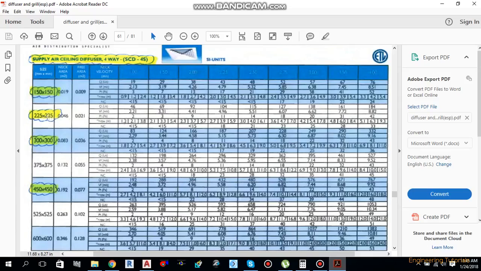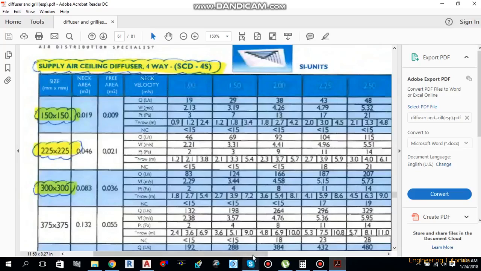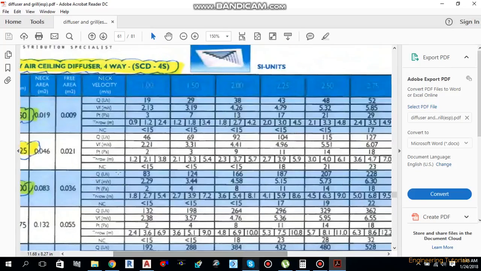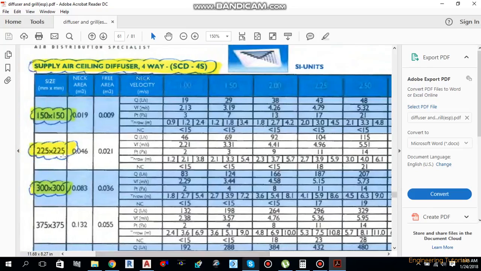So we'll go over here and let me zoom this one. As you can see, this is the flow rate in liters per second, this is the velocity in meters per second, this is the pressure drop in pascals, and this NC is the noise criteria in decibels. So we will have to go for 225 by 225, and we know the flow rate for this one.